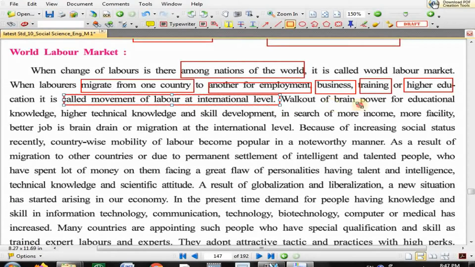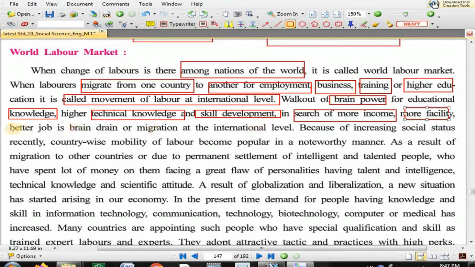Now, walk out of brain power, brilliant people, scholar people, for educational knowledge, higher technical knowledge and skill development, or in search of more income, more facility, better job, is called brain drain or migration at international level. Means the brilliant people walk out of brain power, either for education knowledge or for higher technical knowledge or for skill development or in search of more income, more facility or a better job, they move to some other nation. It's called brain drain or migration at international level.